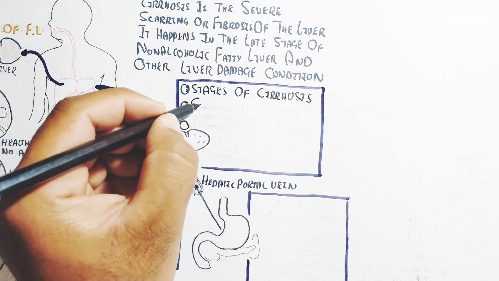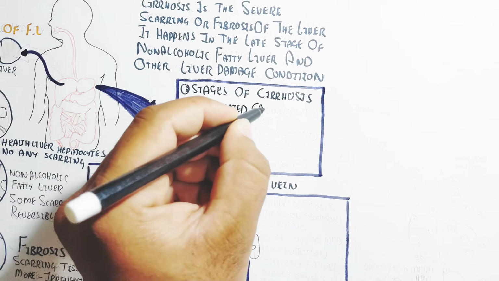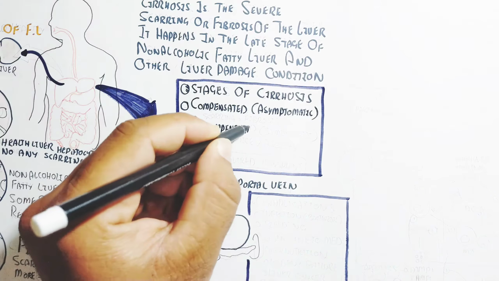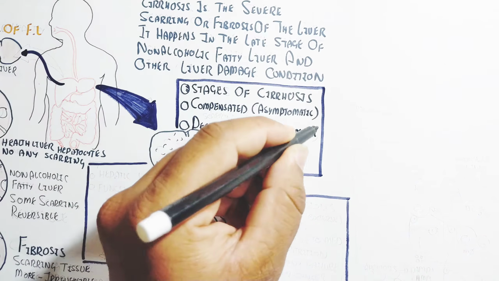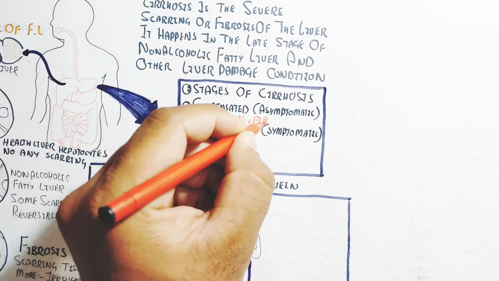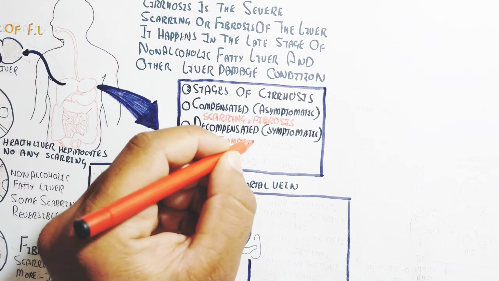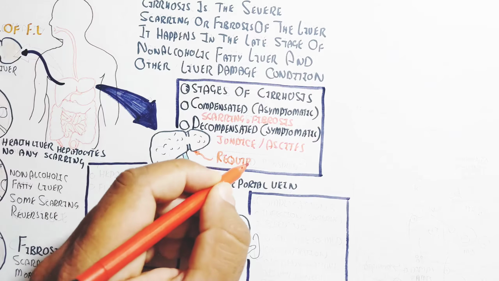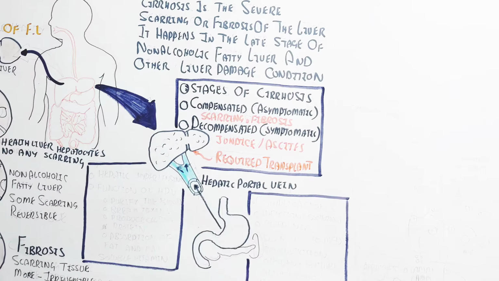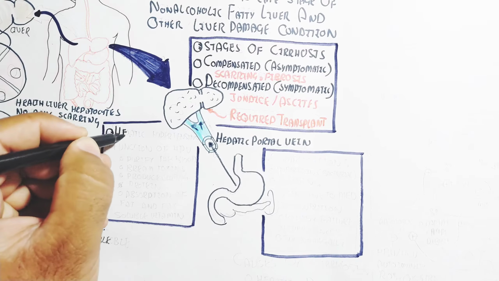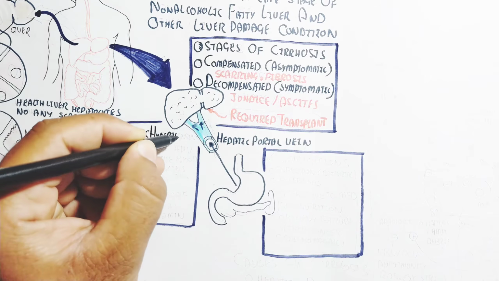In the stages of cirrhosis, the compensated, asymptomatic stage leads to scarring and fibrosis, but the decompensated, symptomatic stage shows jaundice and ascites. Jaundice means a yellowish color due to bilirubin accumulation in your body.